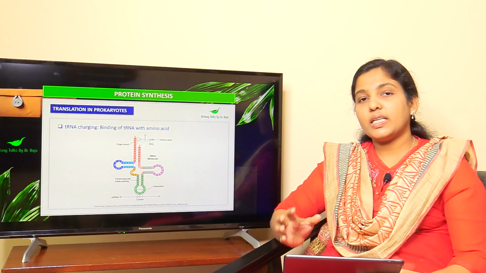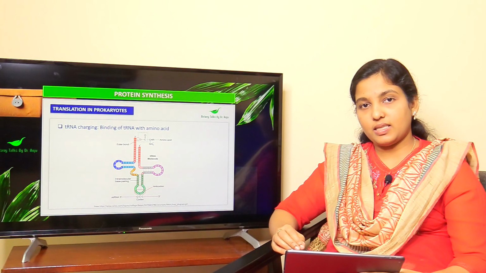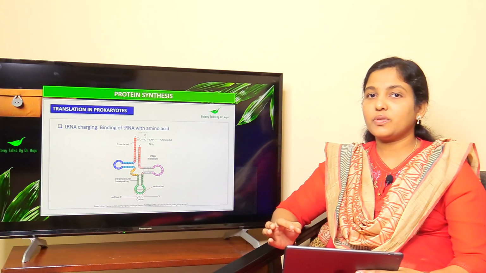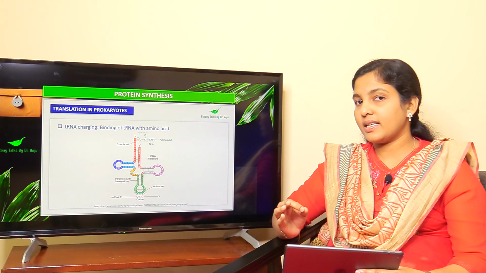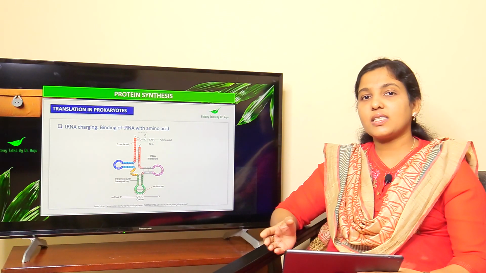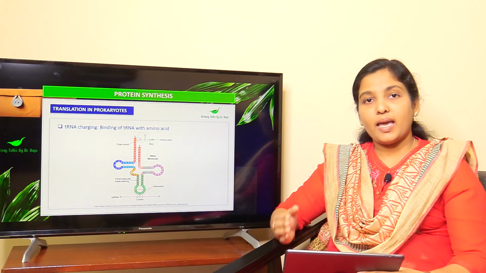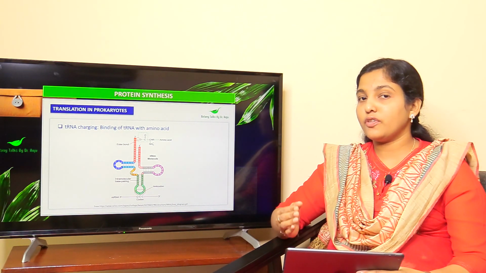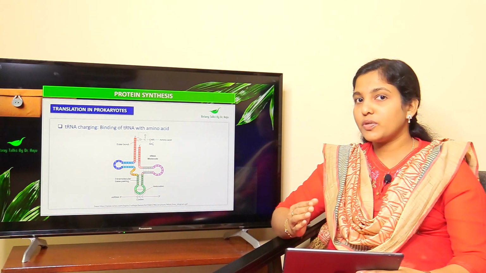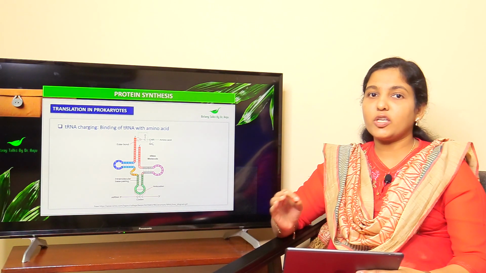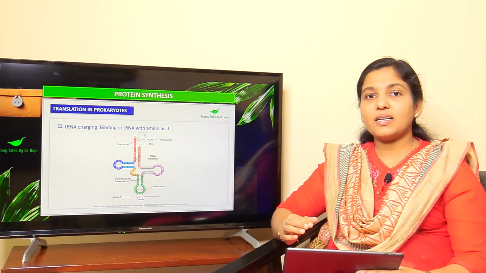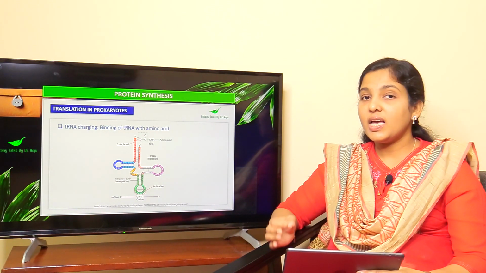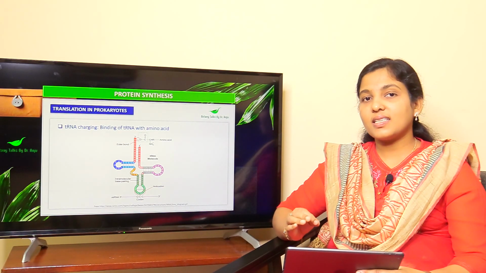Therefore, we learned about different components required for protein synthesis. First we discussed that amino acids are the building units of proteins. Therefore, amino acids are necessary for protein synthesis. Then we discussed different RNA molecules. mRNA is the component that stores necessary information for protein synthesis. Based on the information present in mRNA, a protein molecule will be produced. The next component is rRNA. rRNA is the structural component of the ribosomes. In ribosomes, actual protein synthesis will occur.